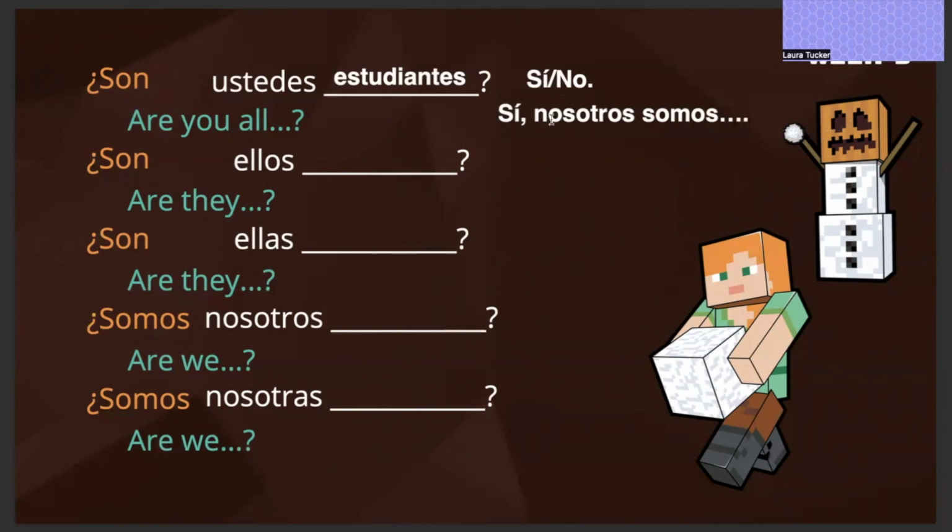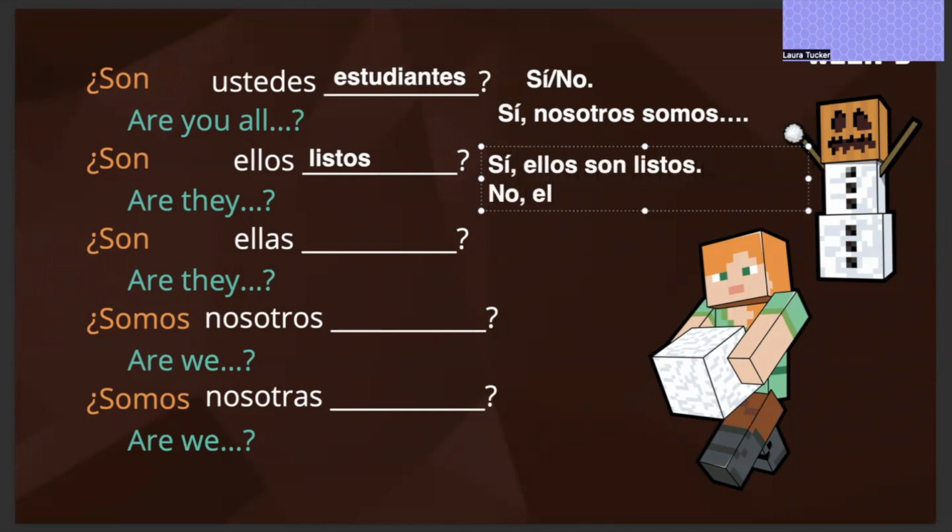So if you want to keep it a short answer, that is perfectly fine. But that's how that longer answer would be for ustedes, and that is because this is directed directly to certain people here. Keep that in mind. The others should be slightly easier. All right, next up, we could say, ¿son ellos listos? Are they clever? And with this one, this is where you could say, sí. Ellos son listos, or no. Ellos no son listos. Because we're talking about other people and not about ourselves.